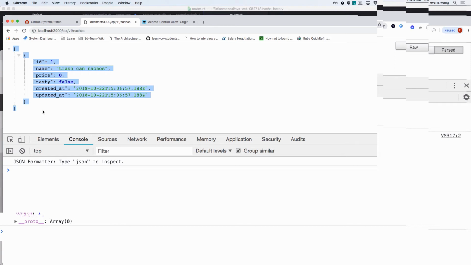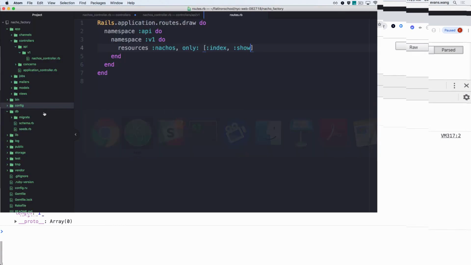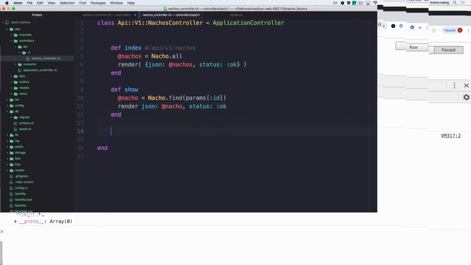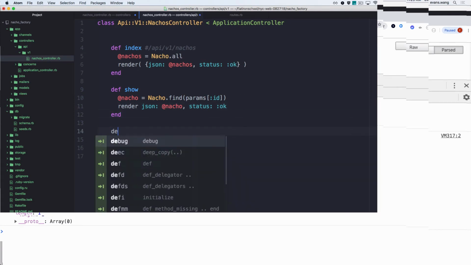So you want to see this? You want to see this? Let's make a new nacho. But do I want to do it in the terminal? No, I want my user to be able to make this nacho somehow, right? I want some button that's going to run some JavaScript that's going to make this. So how do I, new? Is it new?